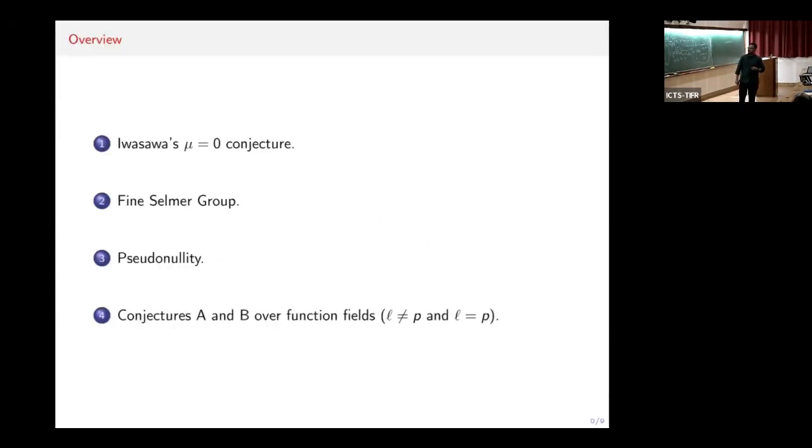I will first start by recalling the Iwasawa mu conjecture. This is really classical and still unsolved. One of the key observations of Coates and Sujatha in 2005 was to connect this Iwasawa conjecture to the structure of fine Selmer groups of elliptic curves, which you will see in this slide. Then we will talk about the structure of fine Selmer groups over general p-adic Lie extensions. More specifically, we'll talk about the conjecture of Coates and Sujatha again, or conjecture B, under the section of pseudonullity. Finally, we'll talk about the status of conjectures A and B over function fields in unequal characteristic as well as equal characteristic. I'll define all these things as we go along.